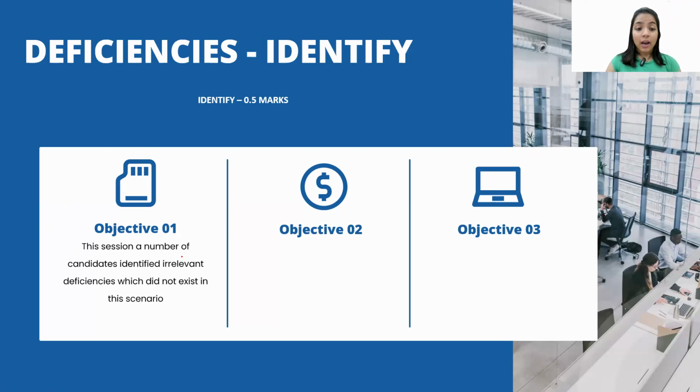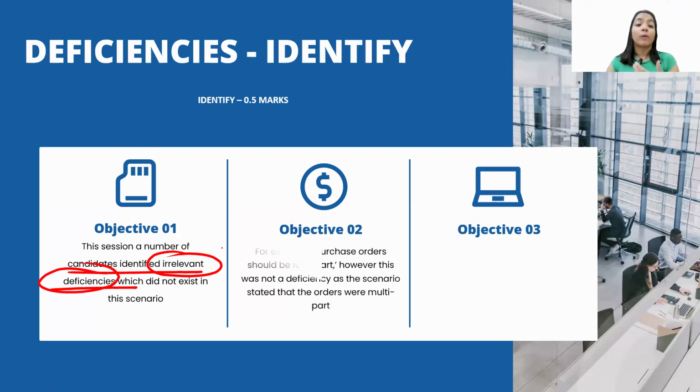This session, a number of candidates identify irrelevant deficiency. Even if these deficiencies were not in the case, they just identify irrelevant deficiency which the examiner told us. For example, purchase order should be 4-part.